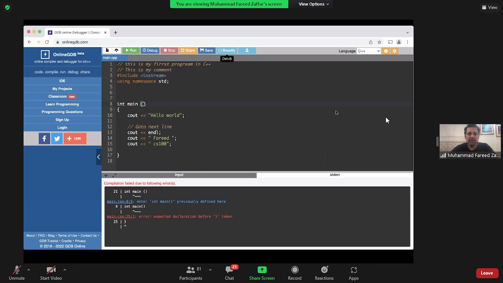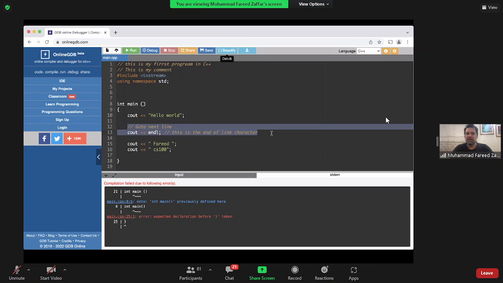ठीक है. अच्छा, can you explain line 13? Line 13 is essentially just saying print this is the end of line. So this essentially is just, think of this as the end of line character. ठीक है. कि when I say go to the next line, I say C out endl, तो वो अगली लाइन पे प्रिंट कर देता है जो भी उसने प्रिंट करना होता है.